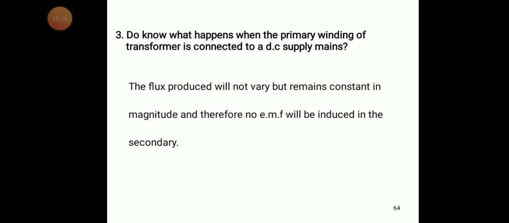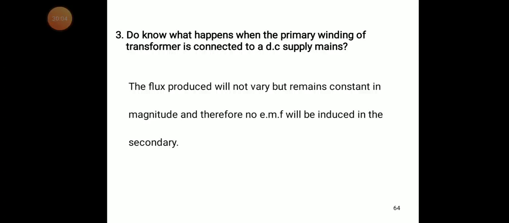Do you know what happens when the primary winding of a transformer is connected to a DC supply? What I am saying is, I am supplying only AC. I already said the transformer is an AC device. For example, if you apply DC to the transformer, what happens? If we apply the DC supply to the mains, the flux produced will not vary.